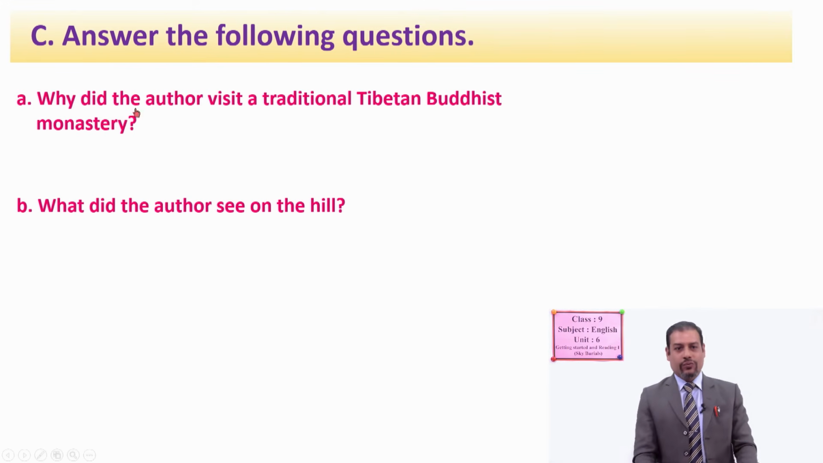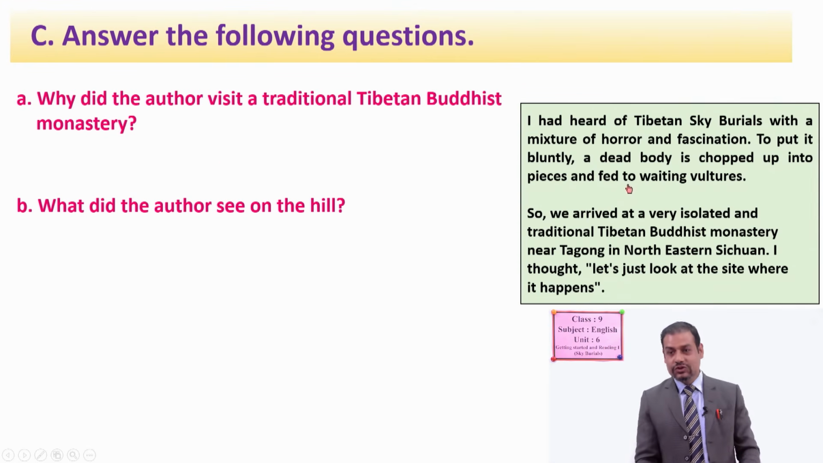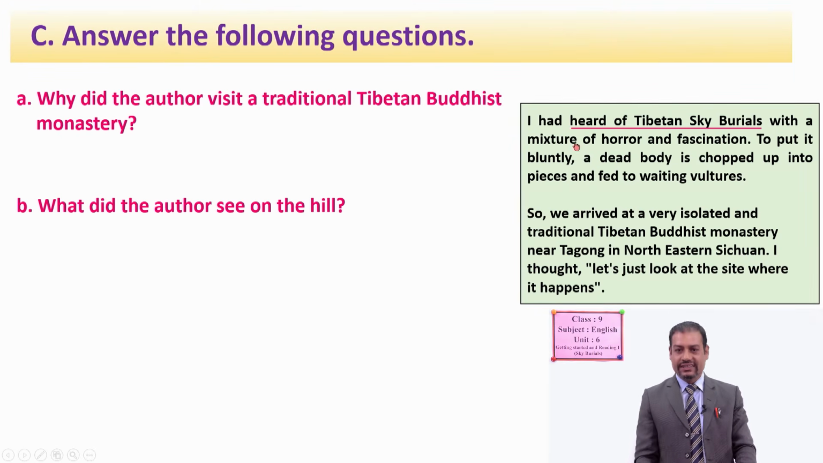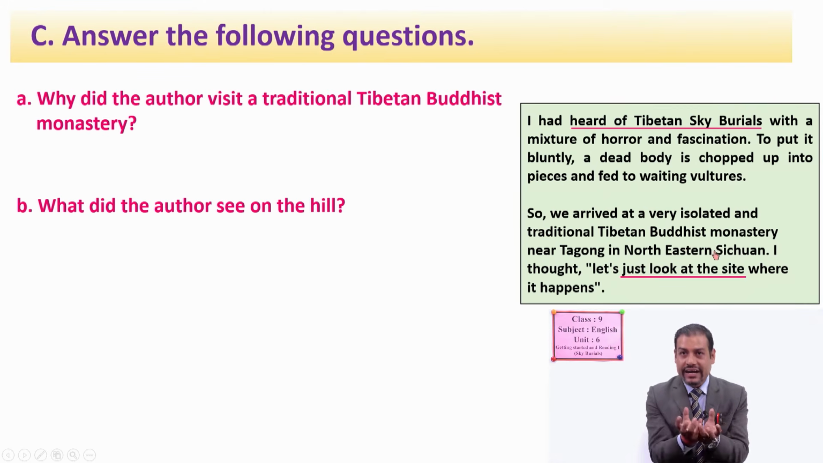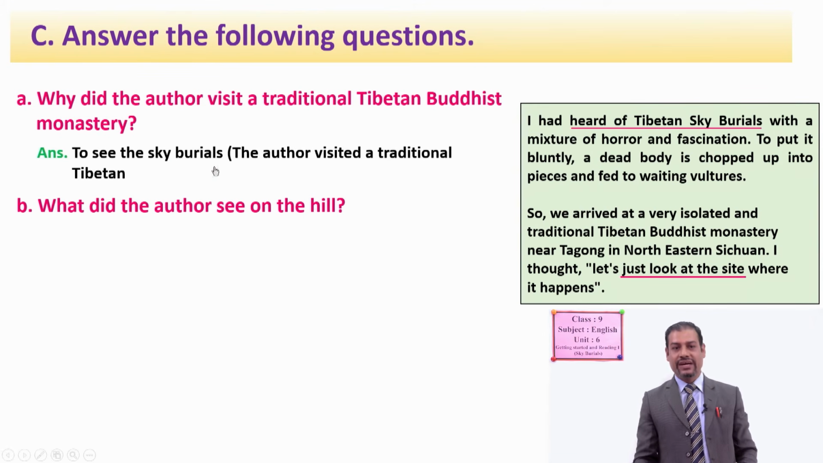Answer the following question. Why did the author visit a traditional Tibetan Buddhist monastery? You can find the answer in these 2 paragraphs. From these 2 paragraphs you have to reorganize the ideas and write down the answer. See, "I had heard of Tibetan sky burials," and then again another idea you can find: "Let's just look at the site where it happens," about sky burials. So you have to reorganize your ideas and write down the answer. And your answer can be: to see the sky burials.